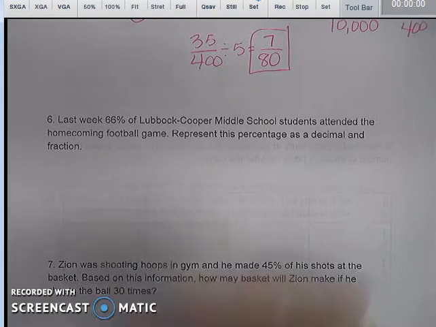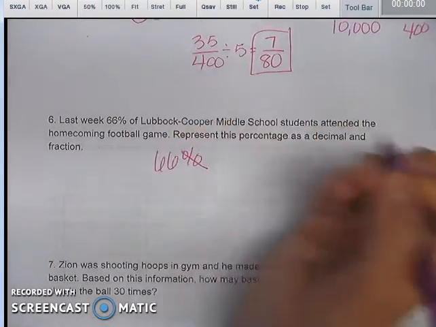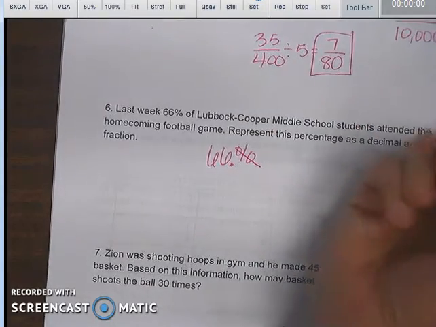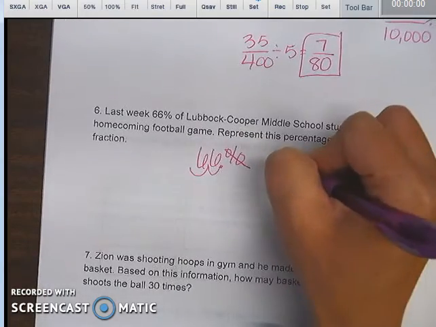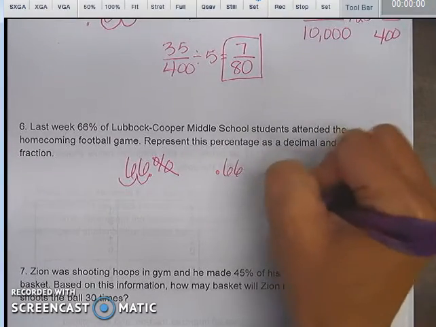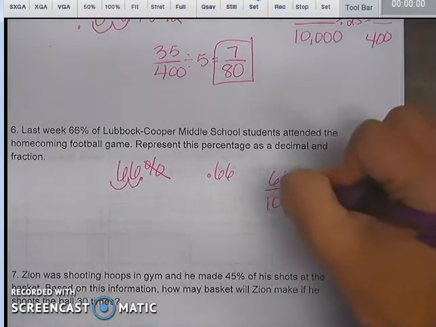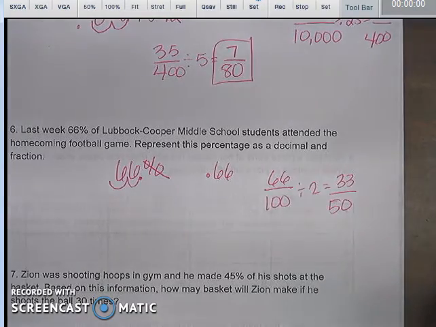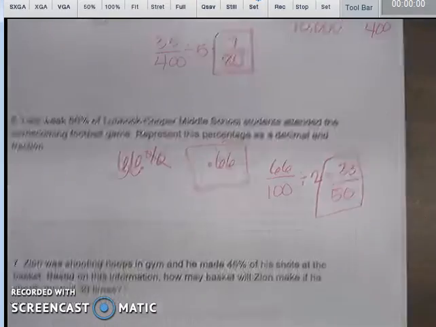Once again, baby easy. 66%. Mark off the percent sign. Add a decimal. No decimal inside, it's on the right. Move it back 2 places to the left. 1, 2. 0.66. 66 hundredths. Now, this can be simplified by 2. That would be 33 50ths. Once again, freebie. Do not miss it.